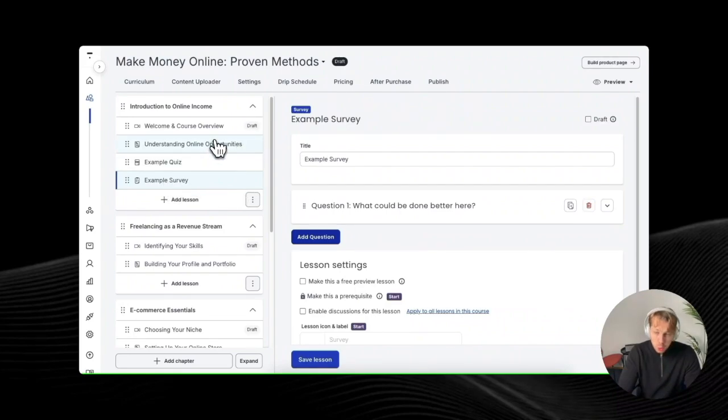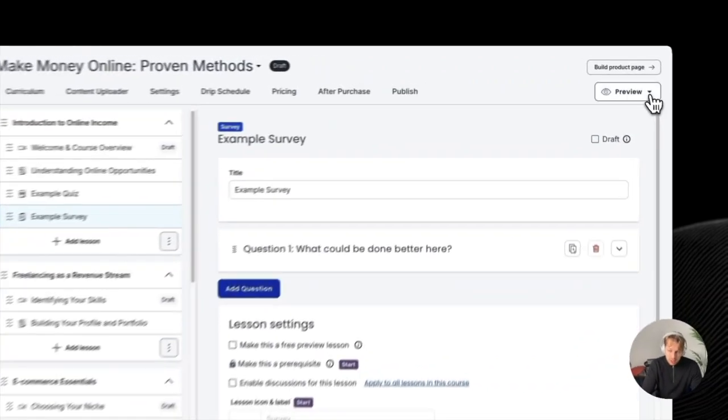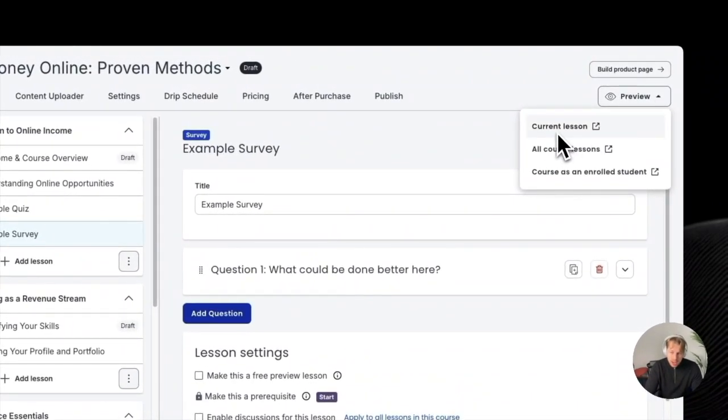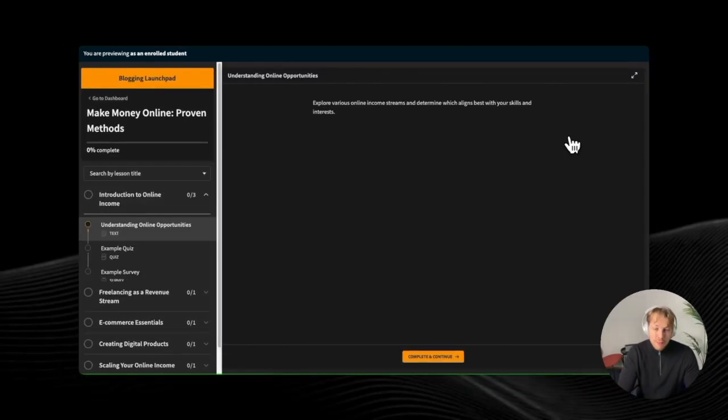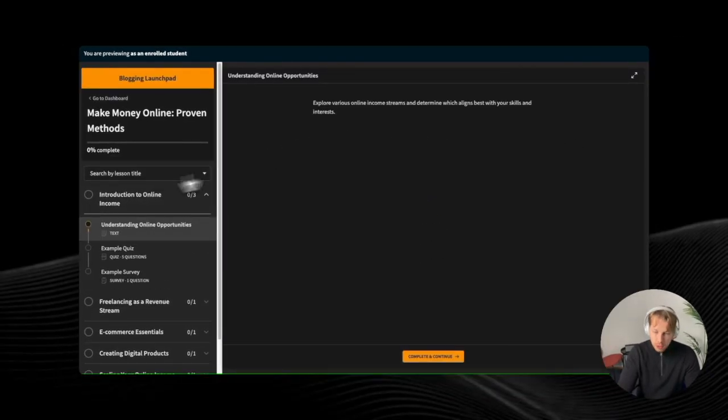If at any point you want to preview this course, so here is what it looks like for you, but you obviously want to know what it looks like for your students. So if you want to preview this course, at any time you can click on this preview button, and then you can either choose the current lesson, all course lessons, or course as an enrolled student. And this last option is my favorite because this shows you exactly what the course looks like right now in front of your audience and in front of your students.